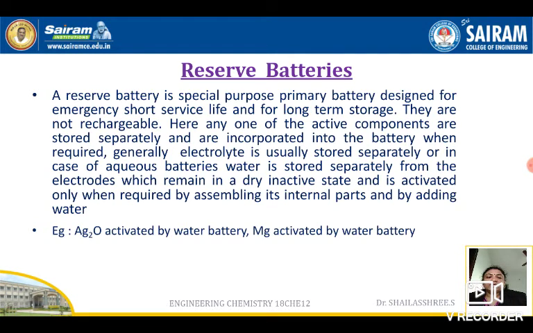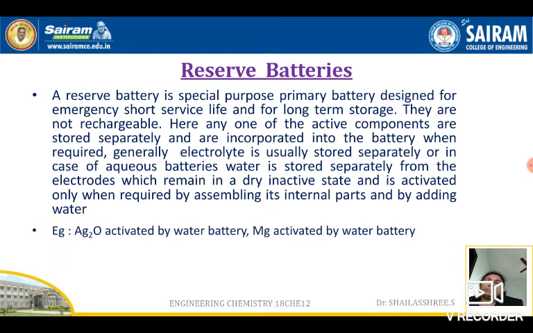You should know one more reaction, called the thermite reaction. It gives a very large amount of energy. The energy can be used to weld cracked railway tracks. You can just imagine how much energy will be liberated. It is also an example like reserve batteries only. Whenever a large amount of energy is needed, one of the active components stored separately will be added. When that component is added, they will start giving large amounts of energy. This is the reserve batteries.